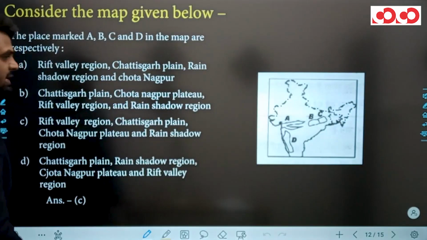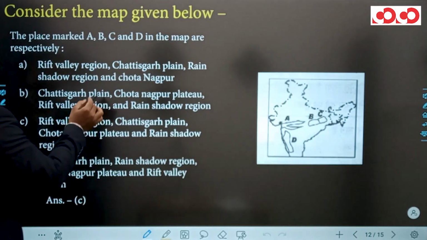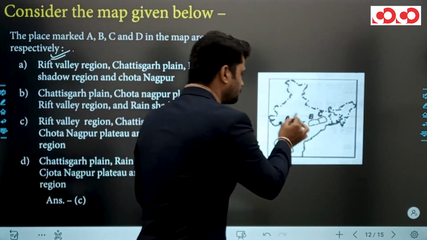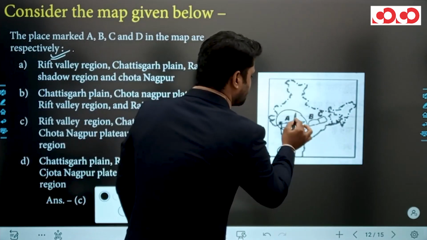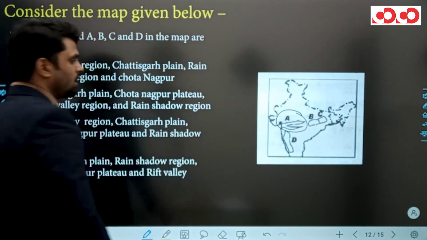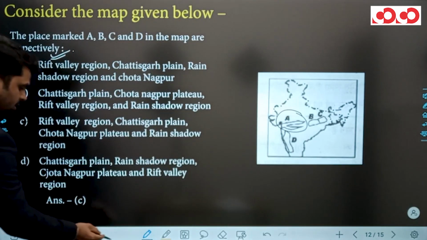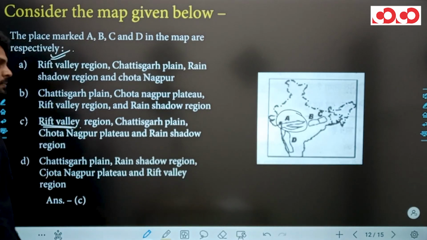Next question is based on a map. The places marked A, B, C, D in the map are respectively... A denotes rift valleys where Narmada river and Tapti river flow. Clear? A shows rift valley. Clear?